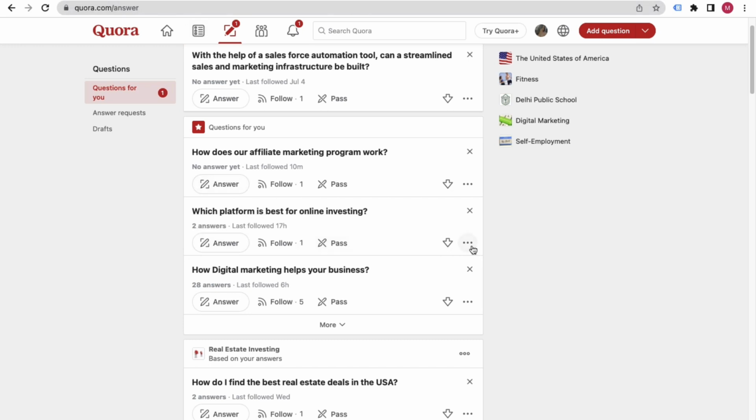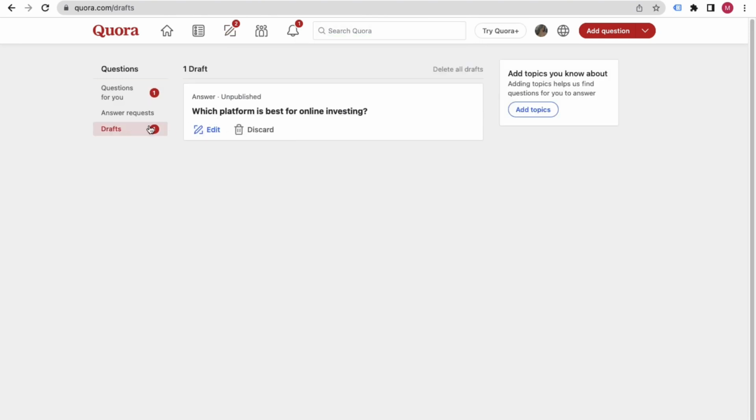What I can do is click on these 3 dots, and here I can click on Answer Later. In this way I can save it. Now if you go to Drafts, it will be saved inside the drafts for this question. I can edit it and start to write the answer for this question. This is also a good option for me to go ahead and write this answer as well. So just explore it, because Quora has become kind of competitive in the coming years, so we have to make sure that we go about it in the right way.